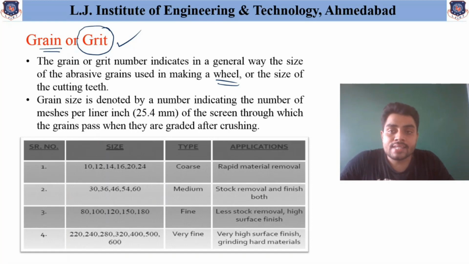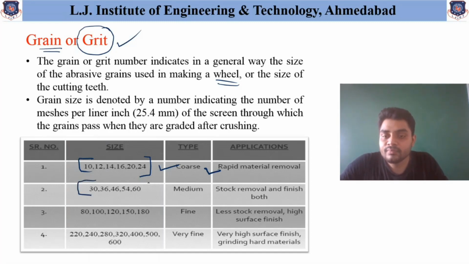As we listed in our last lecture, if the size of the grain is from 10 to 24, then the particles are called coarse particles or coarse grain, and their specific application is rapid material removal. As the size of the particle is very large, it helps to remove more material from the workpiece. Similarly, if the size is in the range of 30 to 60, they are called medium grain particles, and they are used for both stock removal and finishing.